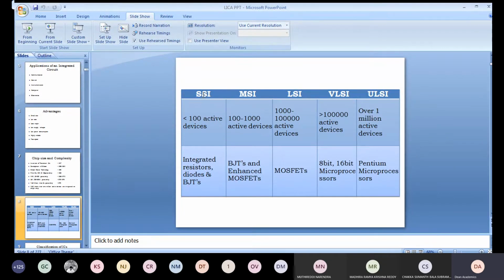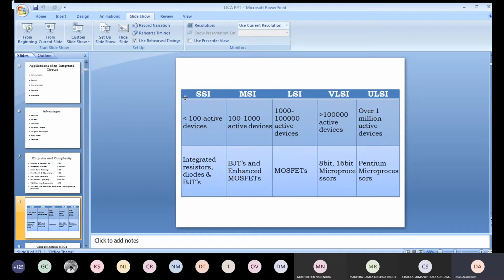Later, in medium scale integration, BJTs and MOSFETs were placed inside the IC, and later only MOSFETs. In VLSI, 8-bit and 16-bit microprocessors were placed inside the IC, and later Pentium microprocessors.